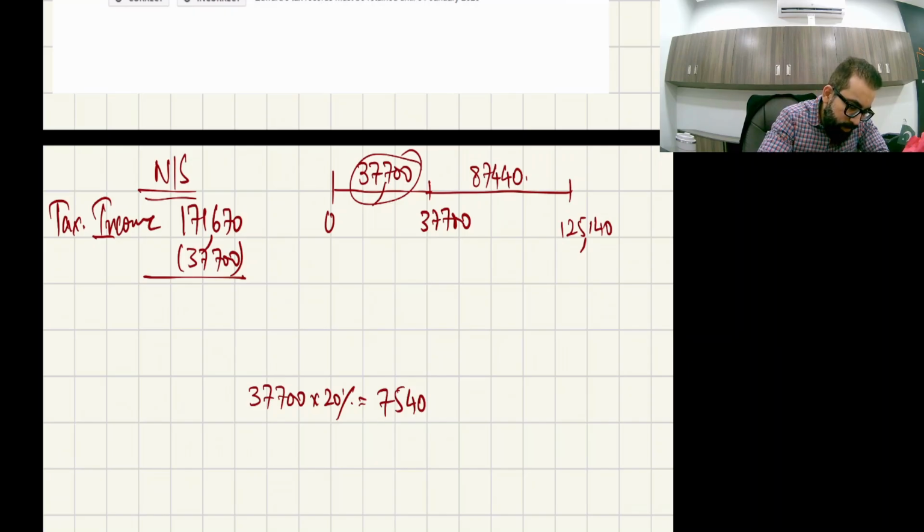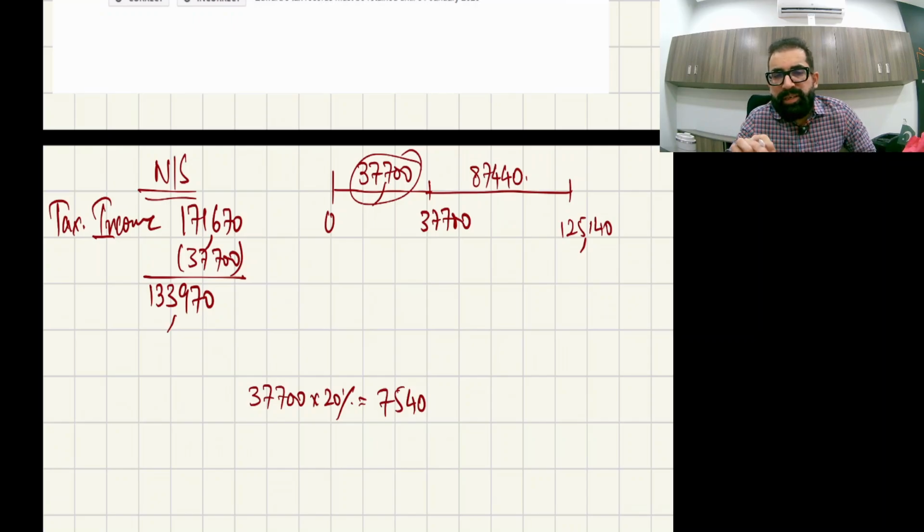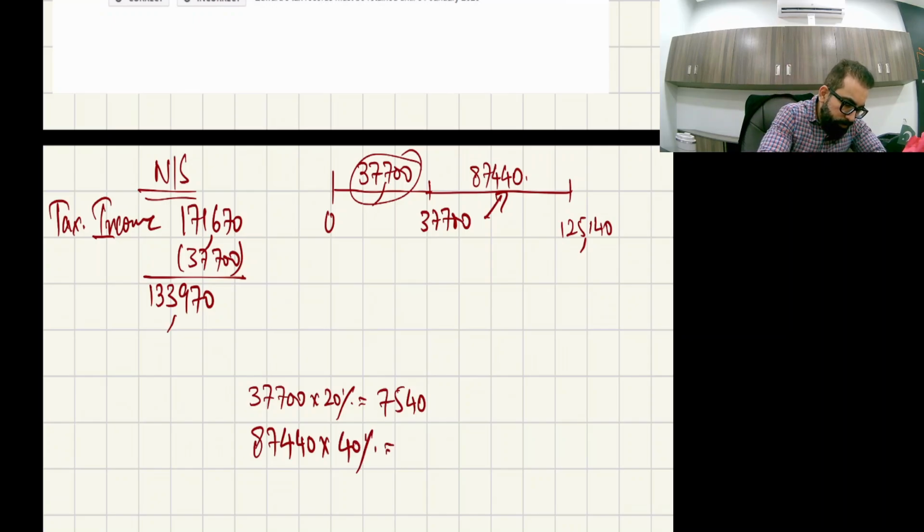171,670 minus 37,700. It's 133,970. Okay. Now you'll pick this 133,970 and you'll knock this second band. So definitely the capacity of the second band is again lower than this amount. So the complete second band will be used and the tax rate is 40%. Okay. Now out of this 133,970,